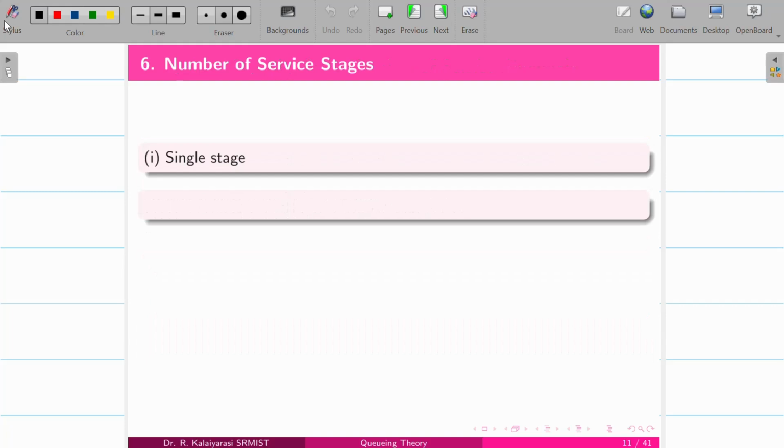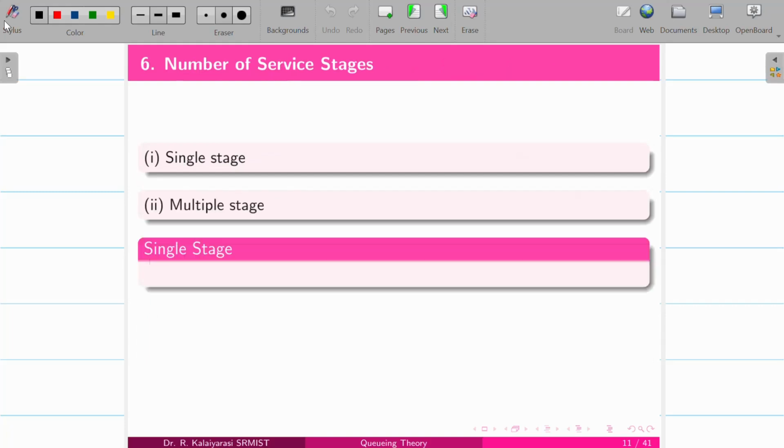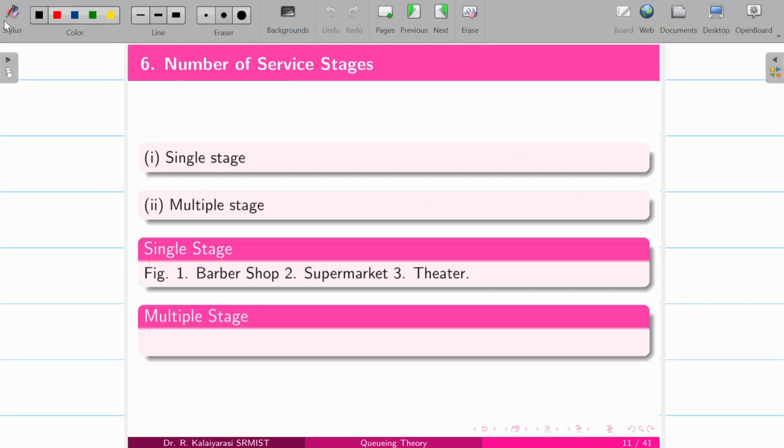And the service stage, as I said, is a single service stage or multiple service stages. A single service stage example is going to a barber shop, supermarket, or theater, where service is at a single stage. Multiple stages are like account opening, going to the canteen, and medical report histories, everything.